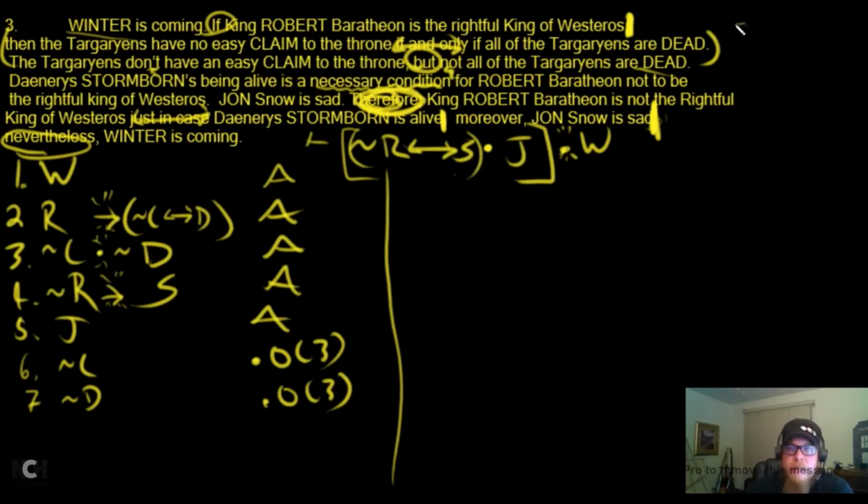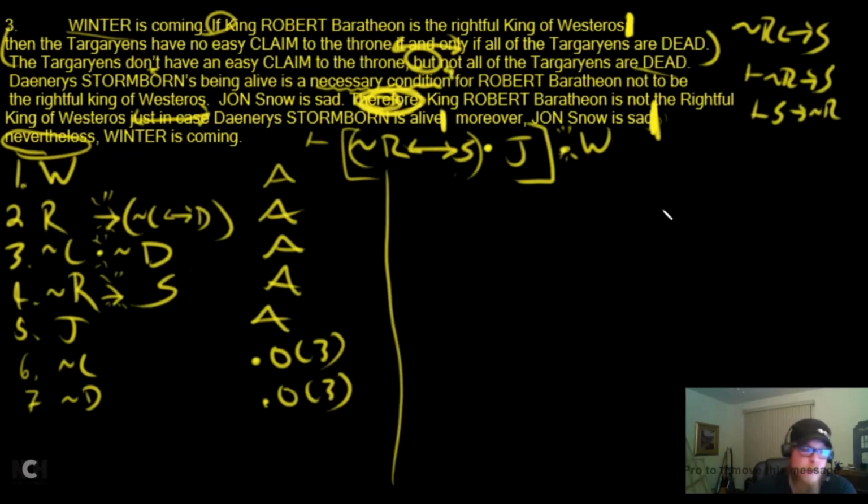What would we need to make that? Squiggle R, double arrow S. We need 2 things. We would need squiggle R, arrow S, and we would need also S, arrow, squiggle R. Do we have either one of those? Yeah, we have squiggle R, arrow S in line 4. We don't have S, arrow, squiggle R though. So this is what we need to work on. So let's actually do that. Here's what we're going to do.